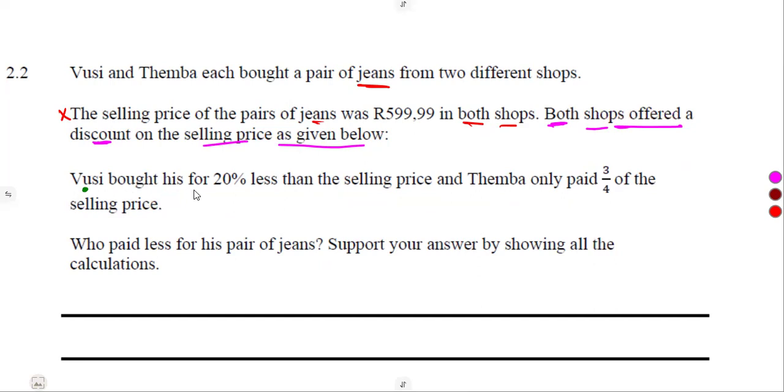Vusi bought his for 20% less than the selling price. That was for Vusi. He had to pay 20% less. Remember, less means minus 20% of that, then you minus. What about Temba? Temba only paid 3/4 of the selling price.